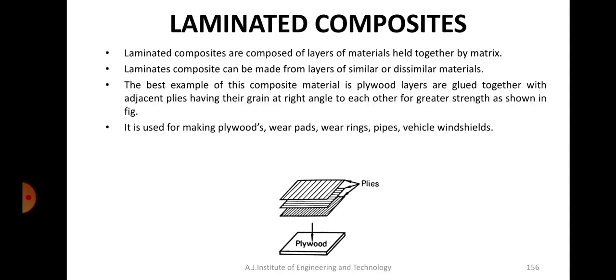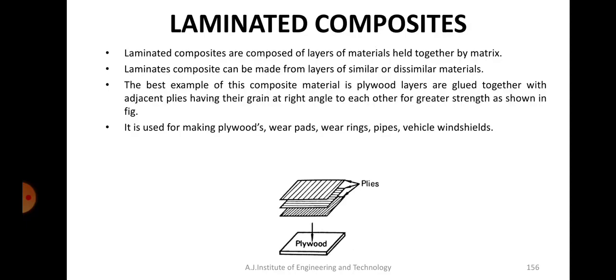There's one common example of laminated composites that we use often in furniture or in making tables. That is plywood, right? If you see the cross section of plywood, it is not a single material. It is actually layer by layer, glued, and the next layer is placed on top of that, and another layer on top of that, and multiple layers are built, and what we get is plywood. So plywood is a beautiful example of laminated composites.